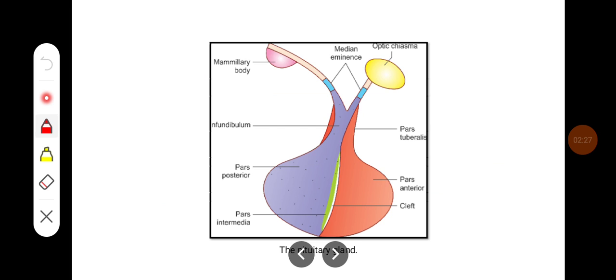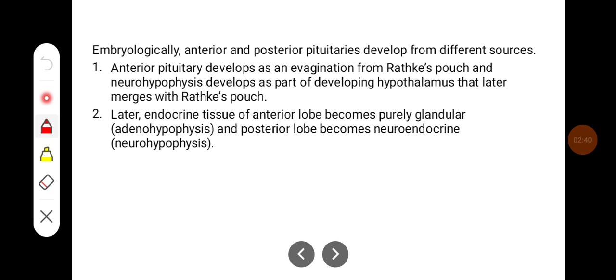So this diagram is showing the anterior pituitary and the posterior pituitary. So this is anterior and this is posterior pituitary. Embryologically, anterior and posterior pituitaries develop from different sources.